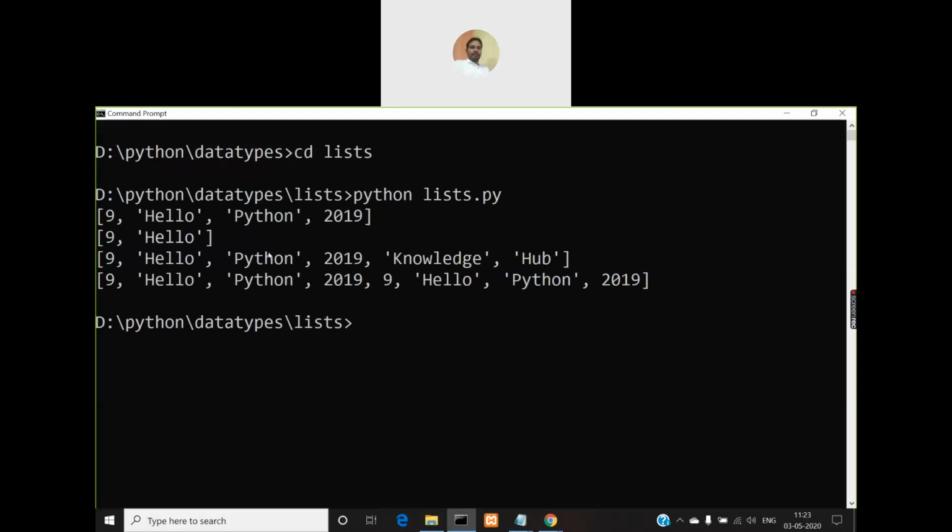Look at the output. The first list is displayed with first element as 9, second element as hello, third element as Python, and fourth element as 2019.